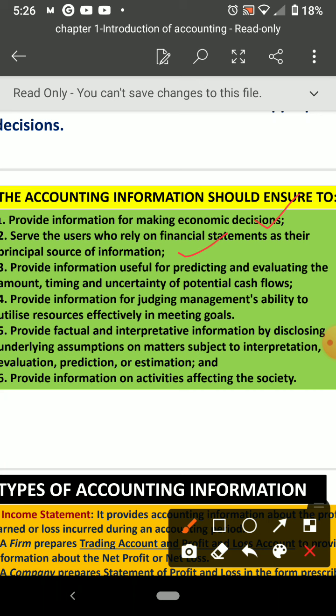Suppose the owners are the people who invested money in the business. Suppose I invested money in your business, I want to know what you are doing in your business. So when I ask you, you have to submit the proper data to me. Okay, that should be there. Then provide information useful for predicting and evaluating the amount, timing and uncertainty of potential cash flow. Yes, the cash flow of your business. So you should know what cash flow is. Cash flow means cash inflow and cash outflow.